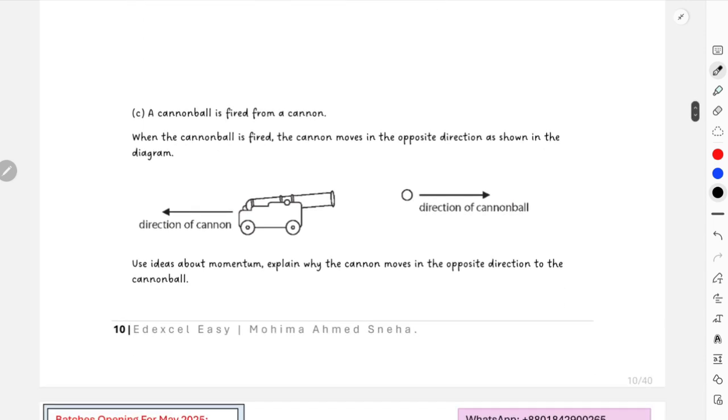Okay, so part C now. A cannonball is fired from a cannon. When the cannon is fired, the cannon moves in the opposite direction as shown in the diagram. Use ideas about momentum. Explain why the cannon moves in the opposite direction. This is quite a repetitive question, I would say. Now for this basic, why does it move in the opposite direction?